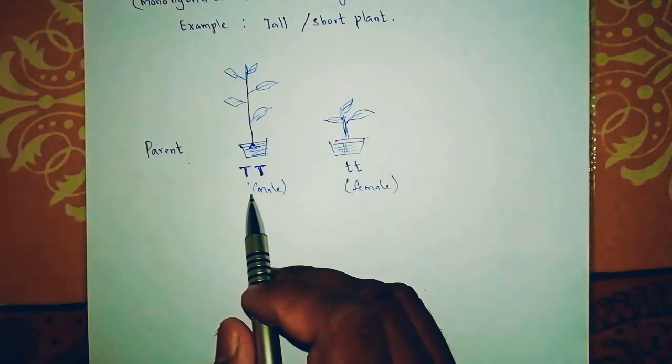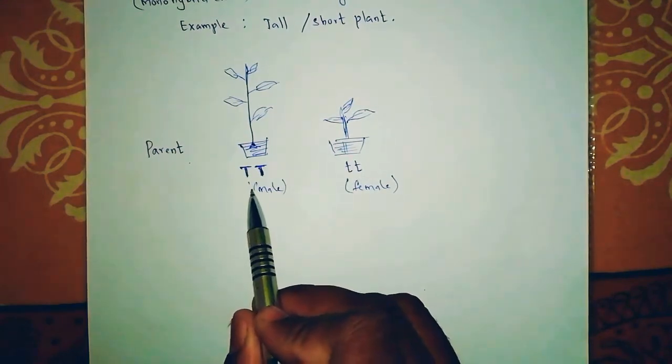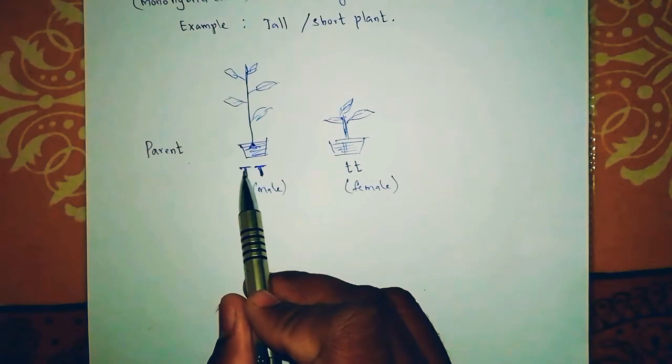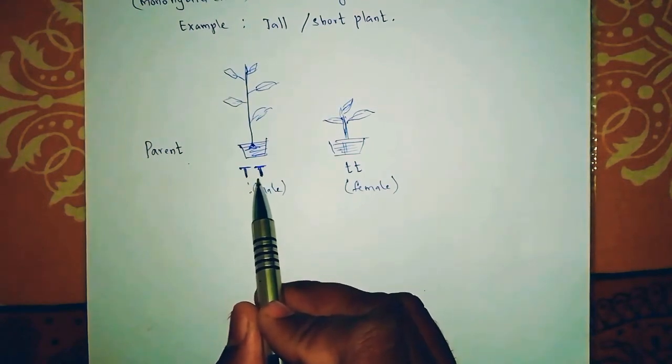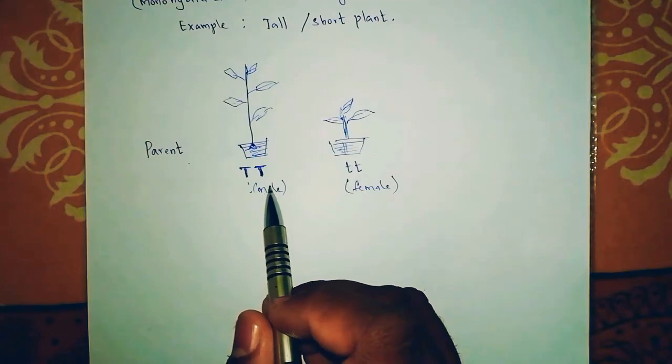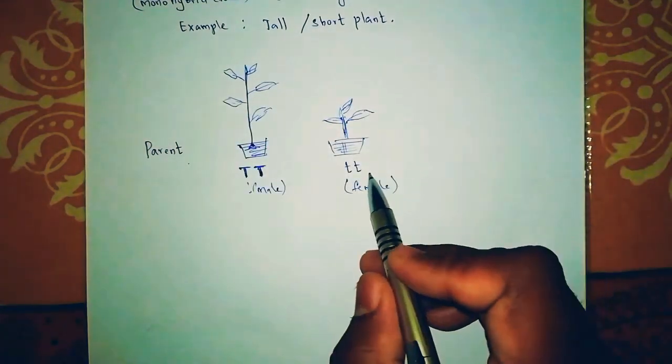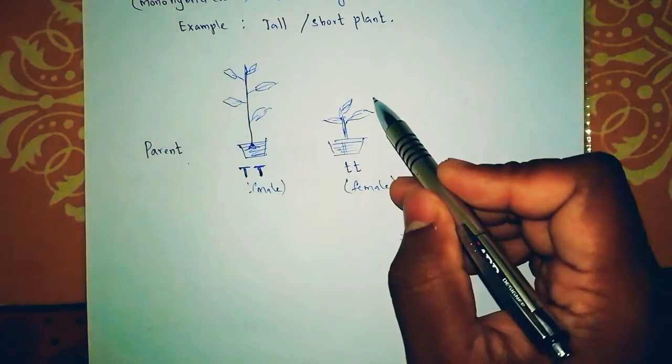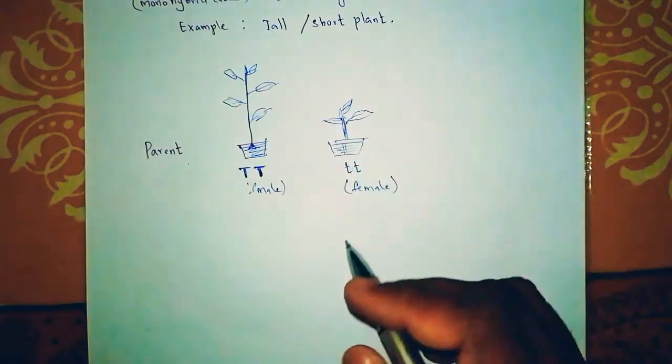This is the dominant one, and this is the tall one. When the capital letter T comes, it means it is dominant. In other words, it is tall, and the small letter t indicates it is the short one.